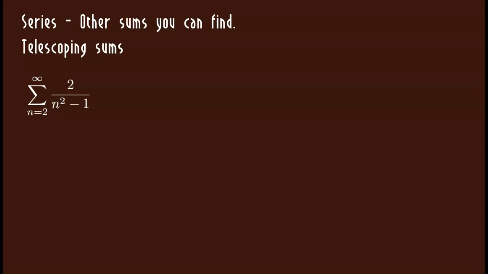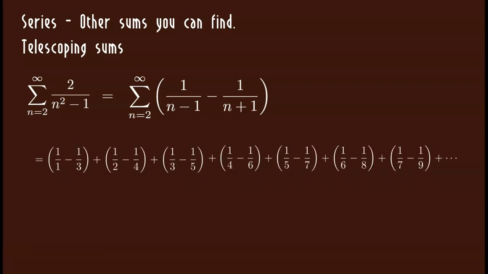Let's try this one. I have the summation as n goes from 2 to infinity of 2 over n squared minus 1. I want to break this up. I use the method of partial fractions to get the summation from 2 to infinity of 1 over n minus 1 minus 1 over n plus 1. If you don't remember partial fractions, there's a video link for that in the comments below. So let's write out the first few terms. Okay, a few more than just a few terms. So let's see what cancels out.